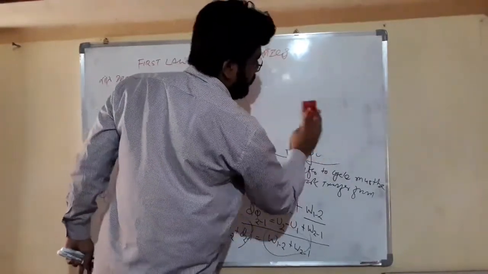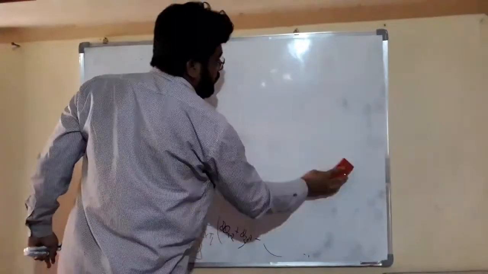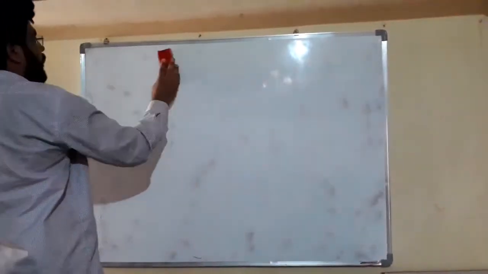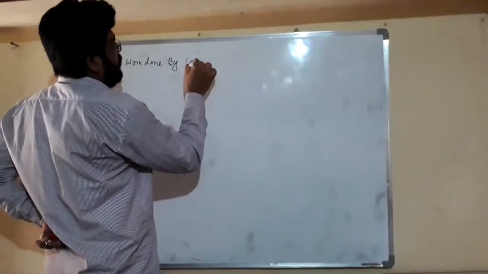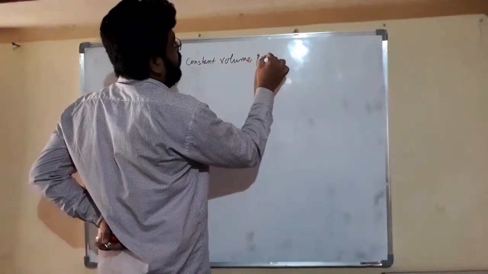Now friends, we will take different types of processes, and we will find the work done and heat transfer for each process. So friends, now work done by a constant volume process.